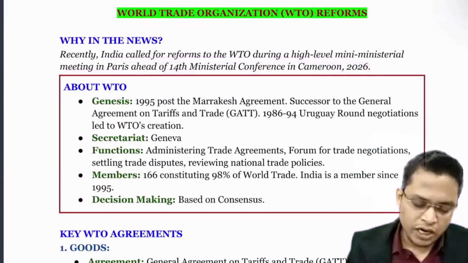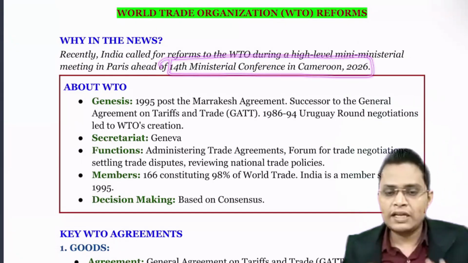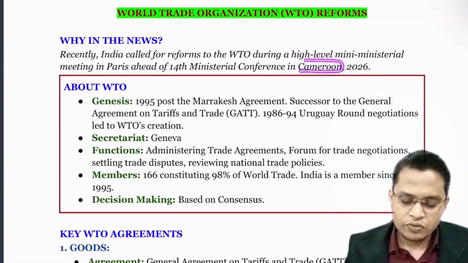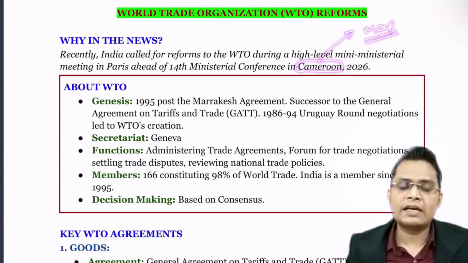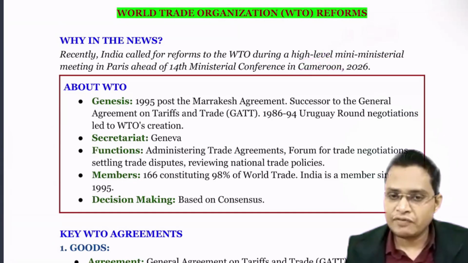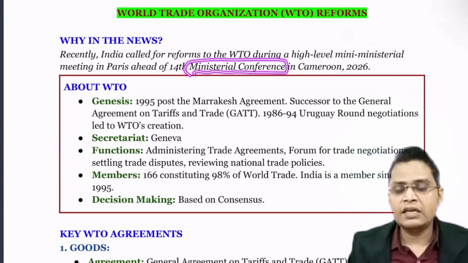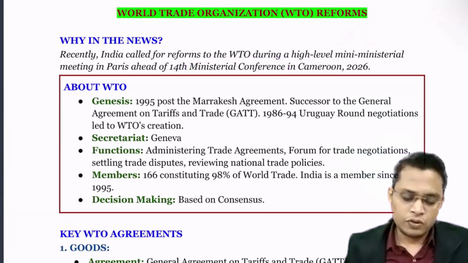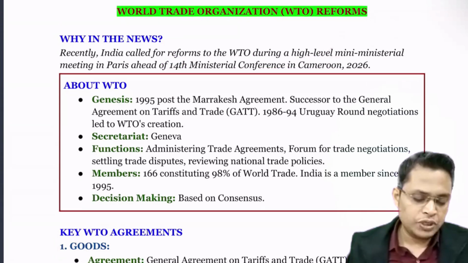Here it is very important to remember that the 14th ministerial conference is going to be held in Cameroon. So where is Cameroon? You can map it. It is in Africa. Just map exactly where Cameroon is, and note some unique geographical features of Cameroon. The ministerial conference is held once in 2 years. So this can be a very good statement in your UPSC prelims.